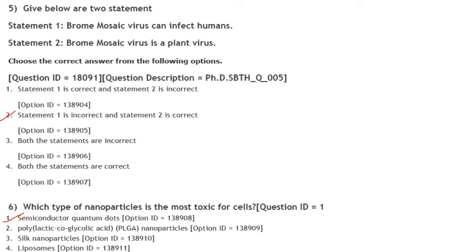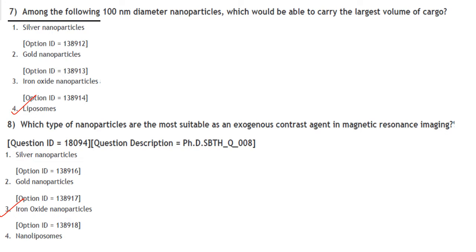Then next one. Which type of nanoparticles is the most toxic for cells? It is semiconductor quantum dots, whereas the other options, that is polylactic glycolic acid, silk nanoparticle, liposomes, are not toxic. Semiconductor quantum dots are toxic. Then, among the following 100 nanometer diameter nanoparticles, which would be able to carry the largest volume of cargo? So it is liposomes. Answer is option 4.